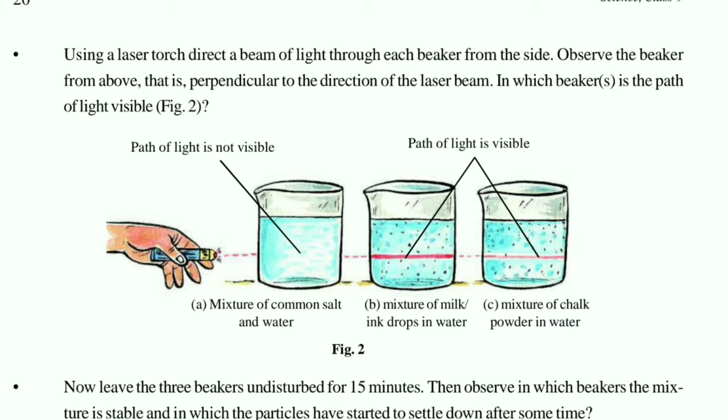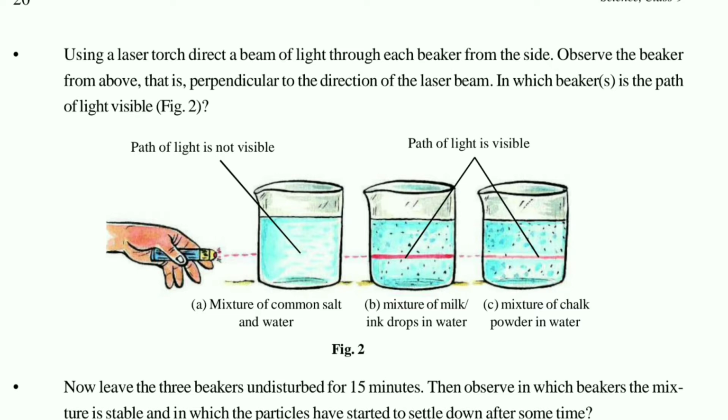In the third beaker, we had taken some powder of chalk. We had crushed the chalk, made the powder of the chalk, and dissolved that in the water. So that one is also not visible clearly, and the dust particles of the chalk will settle down at the bottom. So figure number B and C are showing your heterogeneous mixture, and figure number A is showing your homogeneous mixture.